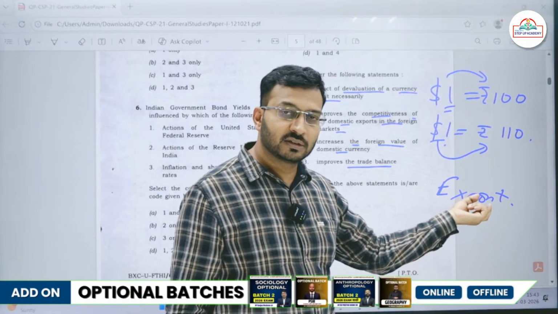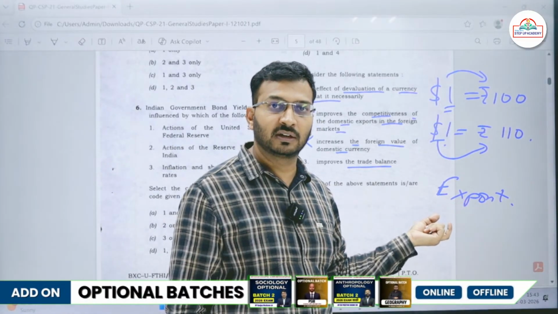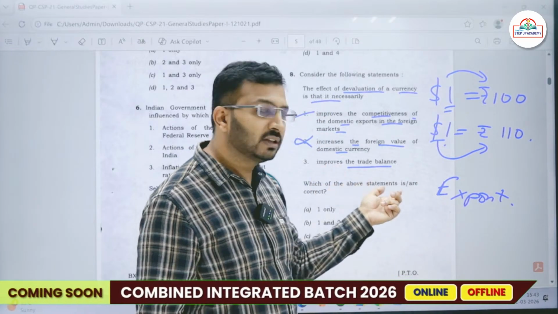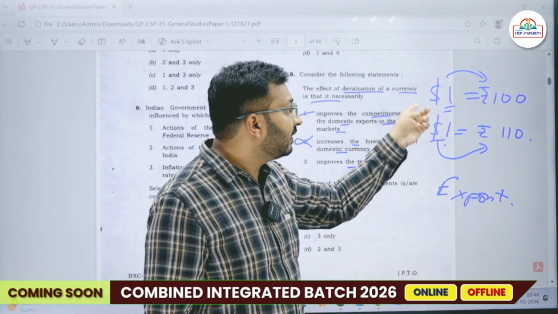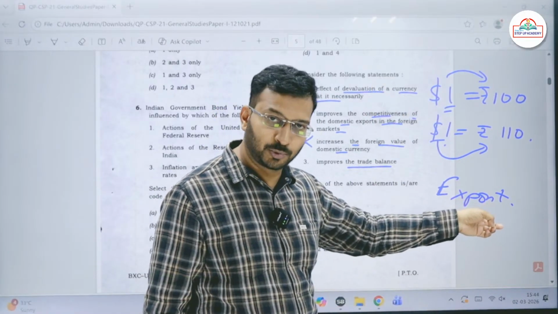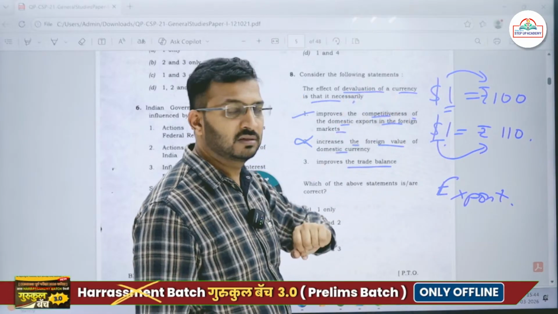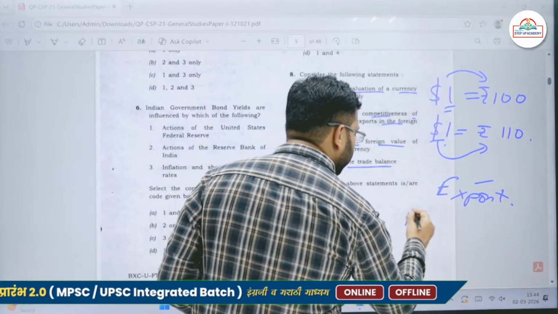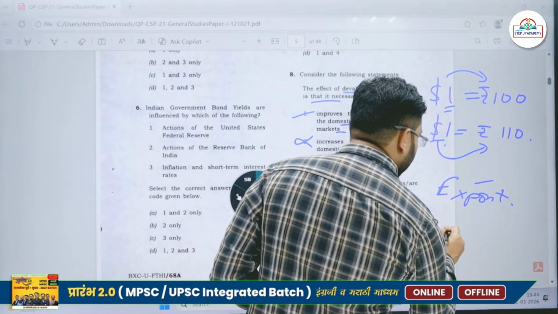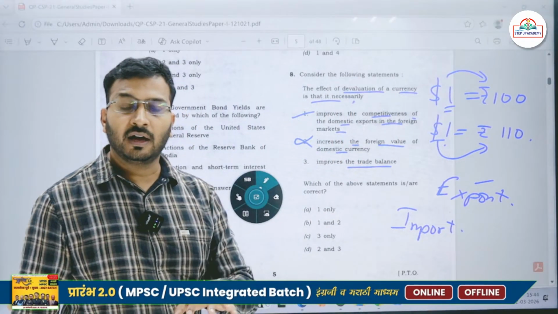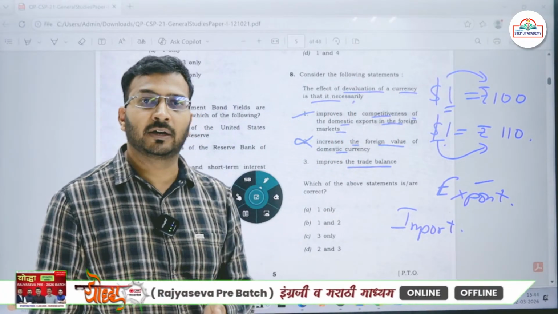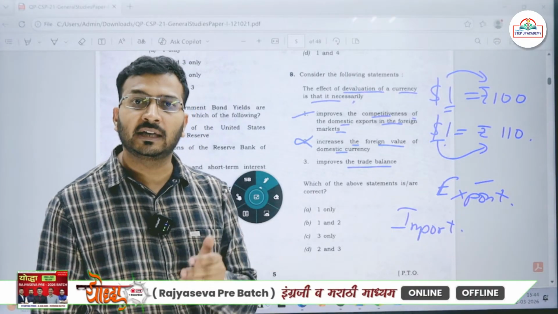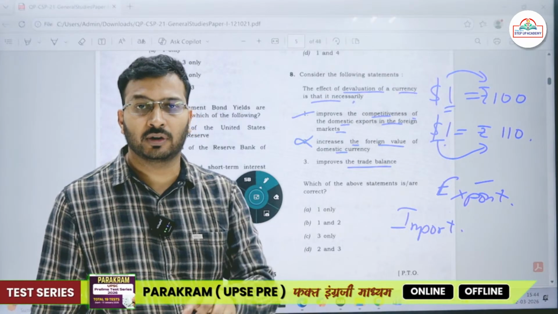Now if my export is increasing, will it actually improve my trade balance? Has it talked about anything about the import? This devaluation of currency usually helps the export sector. Necessarily it helps the export sector. Yes, that's fine, but it doesn't help the import. For example, I talk about India. India is a country which is highly dependent on import of crude oil. Okay, let's say energy resources, 85% of our energy resources are coming from foreign countries.